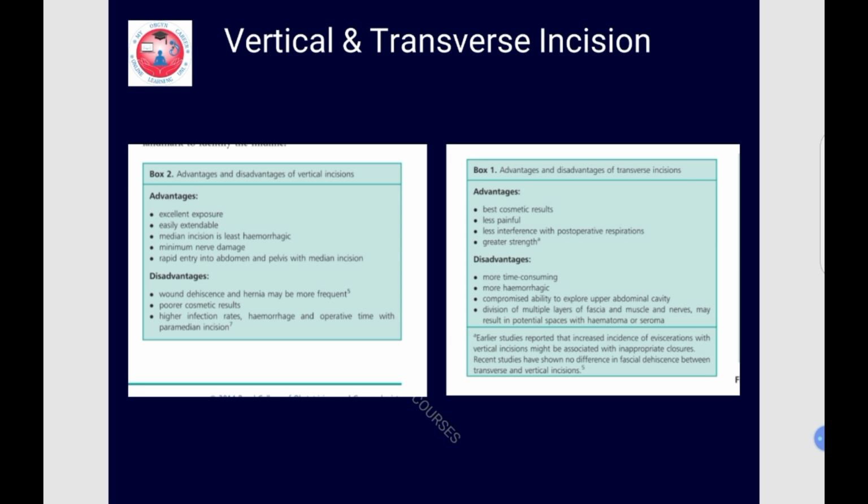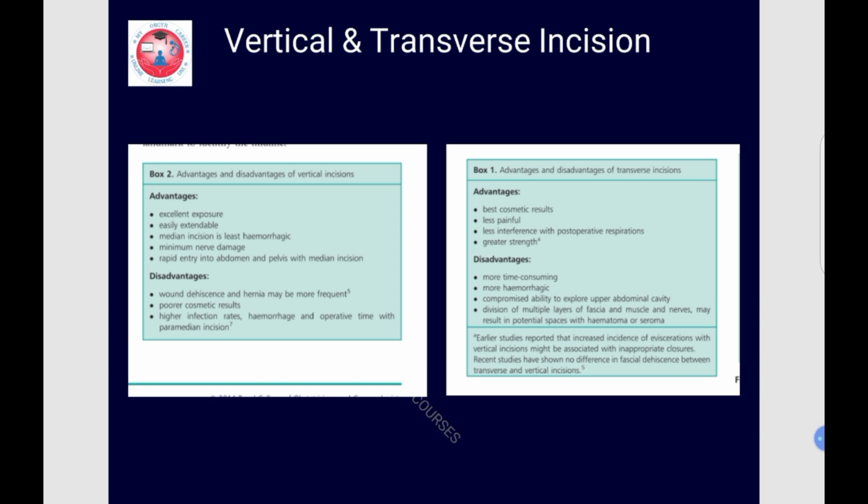Now let's see the advantages and disadvantages of transverse incision. The advantage of the transverse incision is that it gives the best cosmetic result, it is less painful, with less interference with postoperative respiration and greater strength. The disadvantage is that it is more time consuming, more hemorrhagic, compromises the ability to explore the upper abdominal cavity, and division of multiple layers of fascia, muscles and nerves may result in potential spaces with hematoma or seroma.